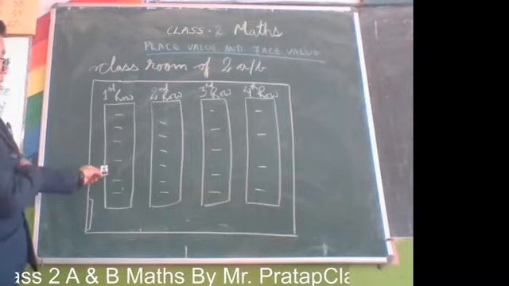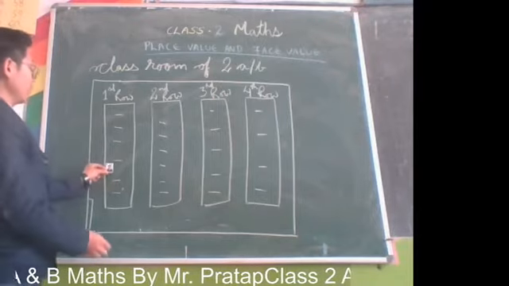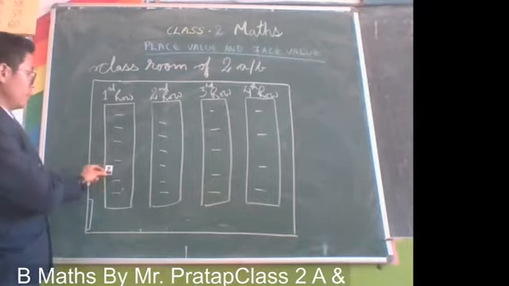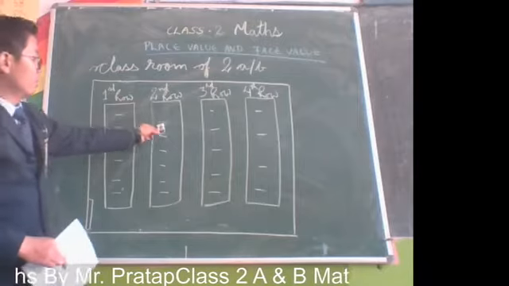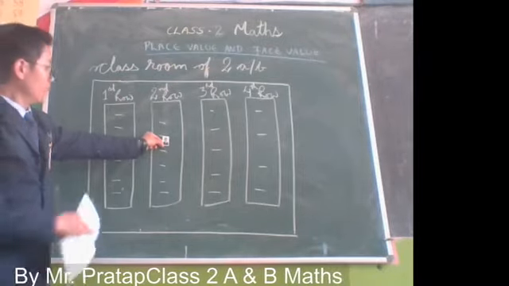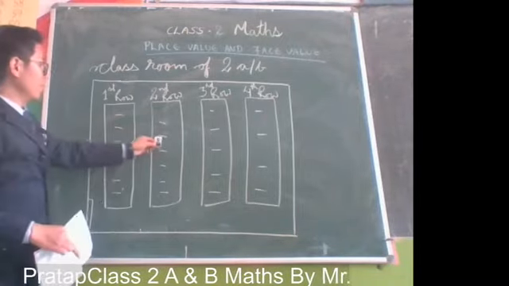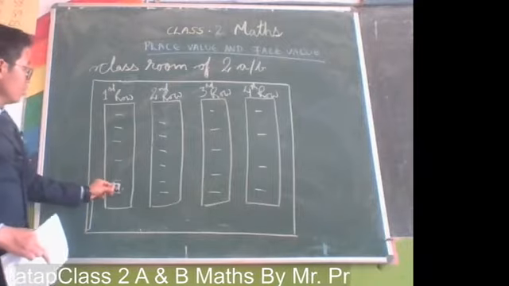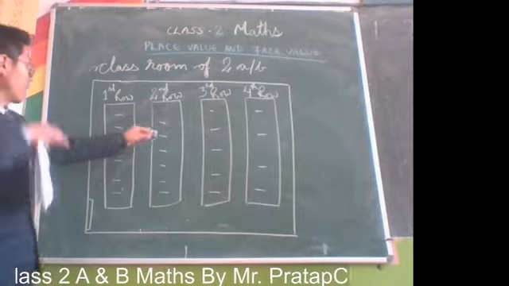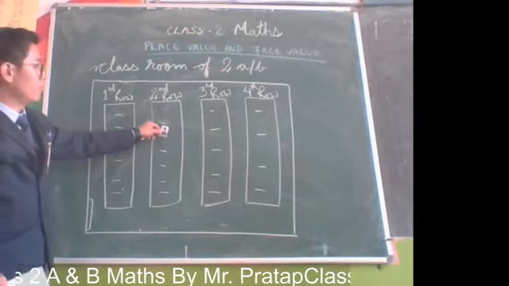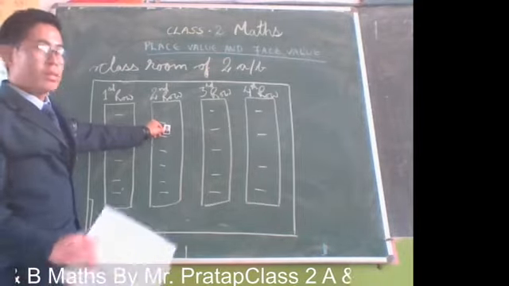Now, she is doing something naughty in the class, isn't it? So, I'm going to change her place from first row to second row. Okay? See, now Nola has changed her place from first row to second row. And you can see, as in the first row, Nola has the same face. If I change her place from first row to second row, her face will remain the same. You can see the same face.